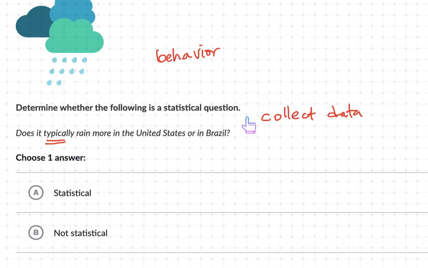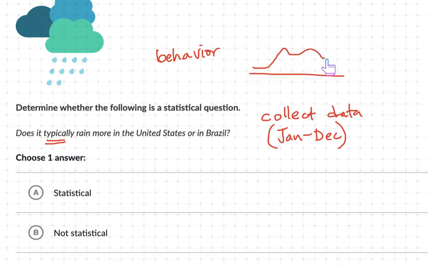I'm probably collecting data from random days between January all the way into December. So there's a lot of data there to collect if it doesn't say what day in particular. And since I'm collecting all that data, there's going to be a whole bunch of variability. Maybe in January it doesn't rain that much, and then it rains a bunch again. So your answers are going to go up and down. There's going to be a whole bunch of different answers. So this question right here would be statistical.